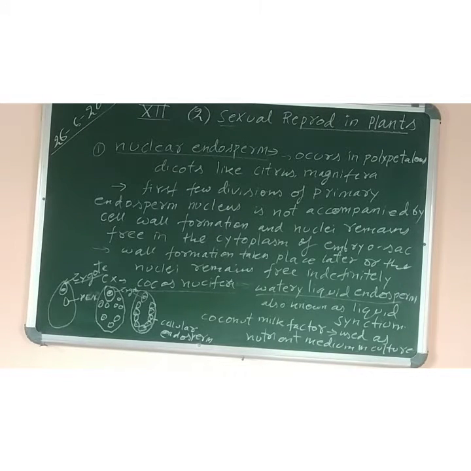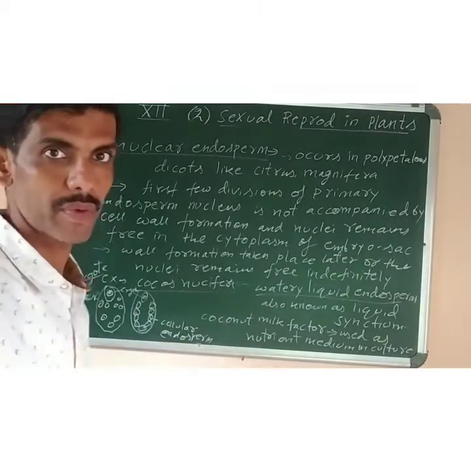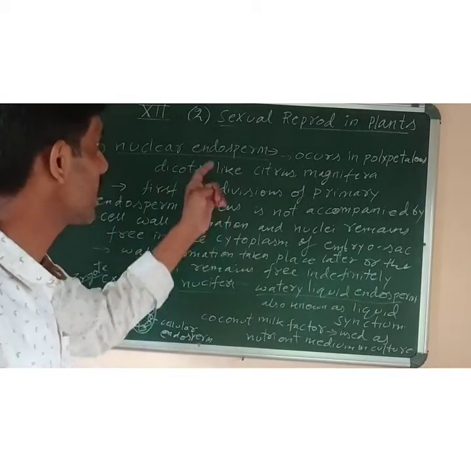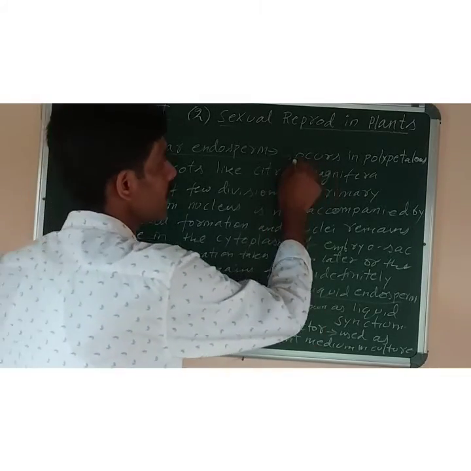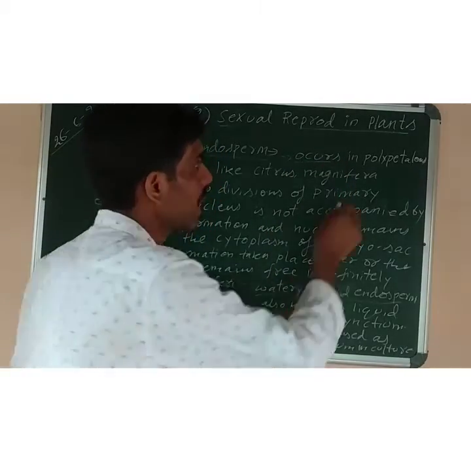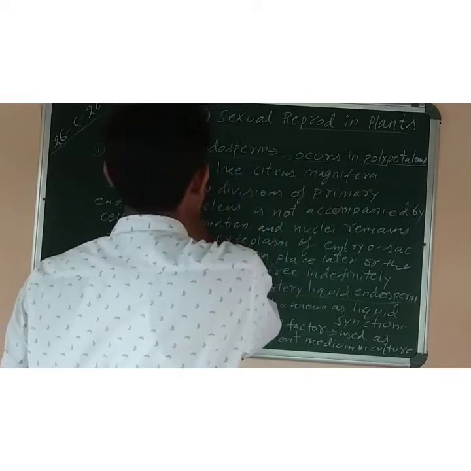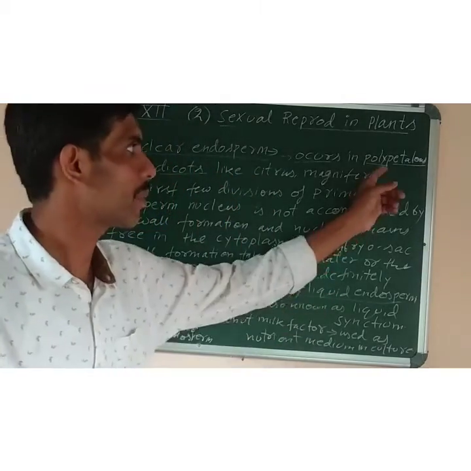Okay, next you can see what is nuclear endosperm. Some information I have written. Nuclear endosperm is the first type of endosperm, and where is it found? It is found in polypetalous dicot.